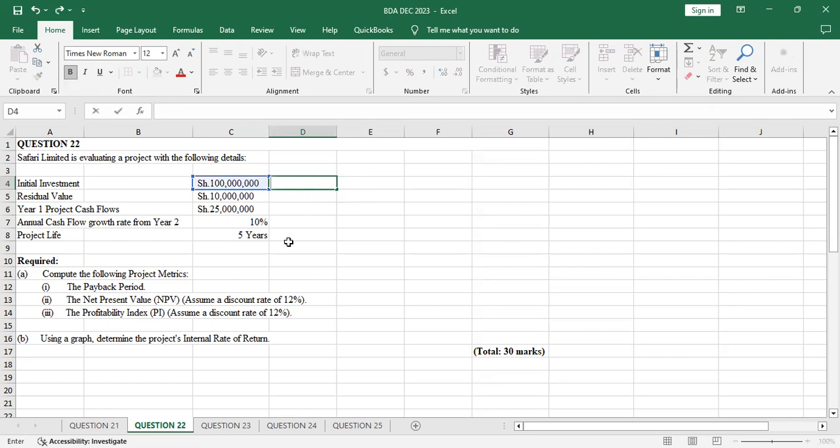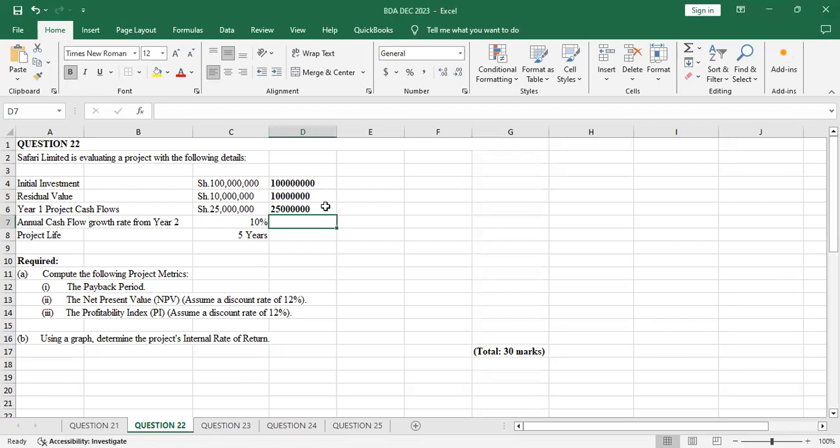So first, you must change these to values. This one is 100,000, this one is 10 million, and this one is 25.